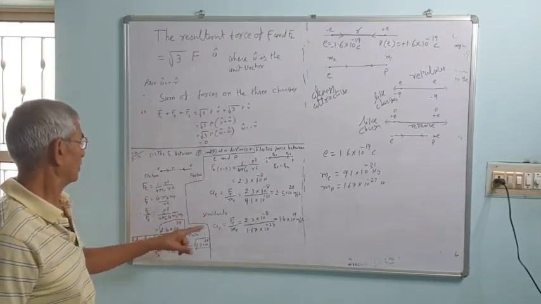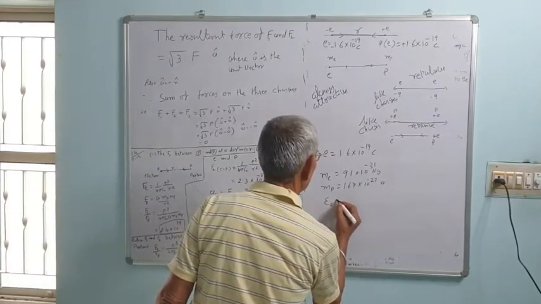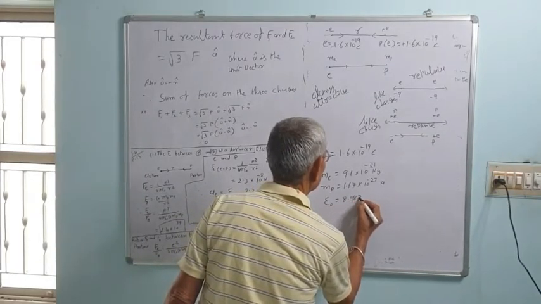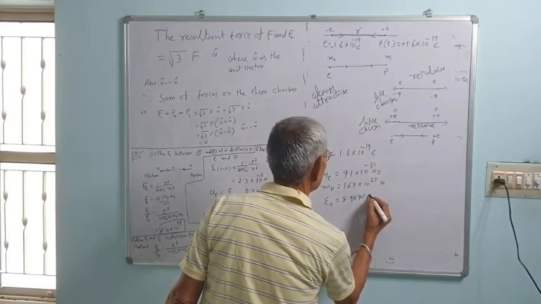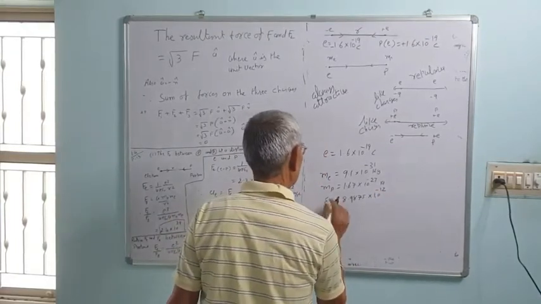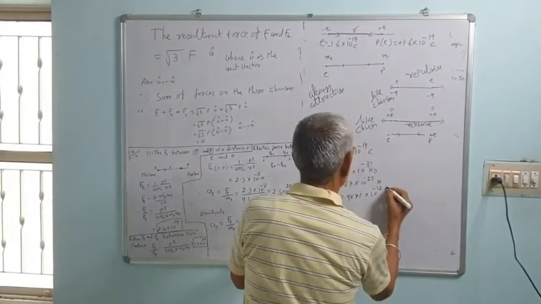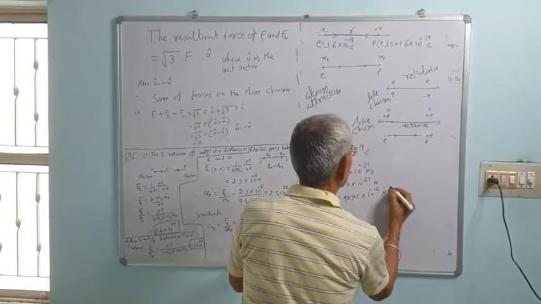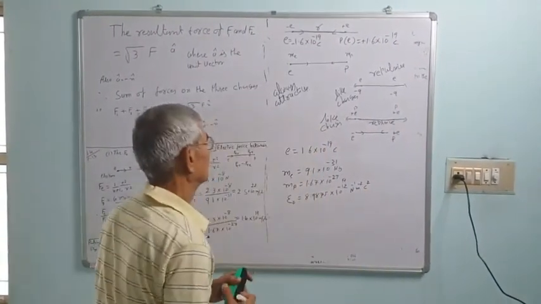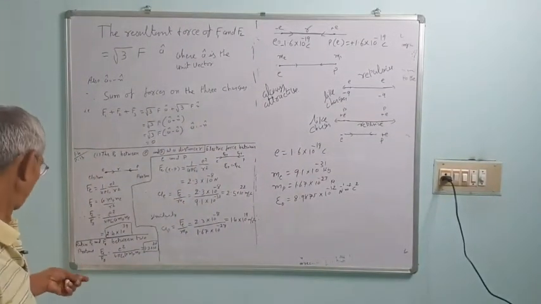You put the values: epsilon 0 has the value 8.9875 into 10 raised to minus 12, the unit being Newton minus 1 meter minus 2 coulomb 2, exactly the reverse of the units of the force.